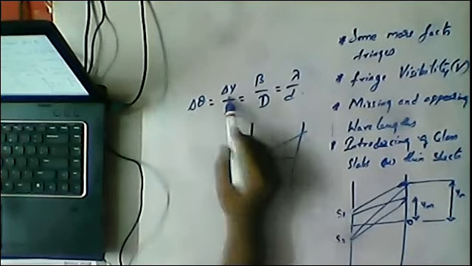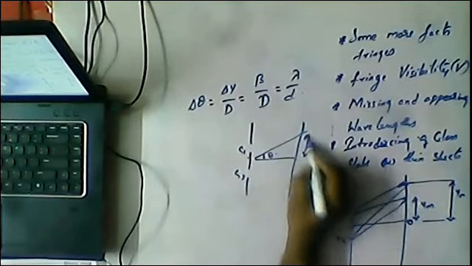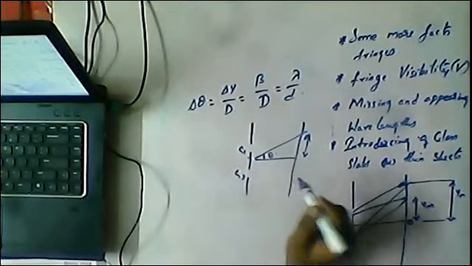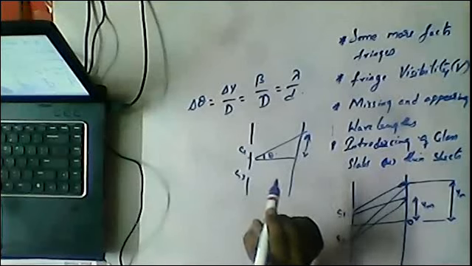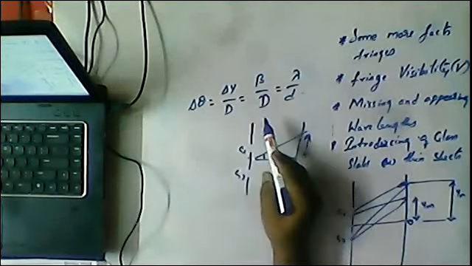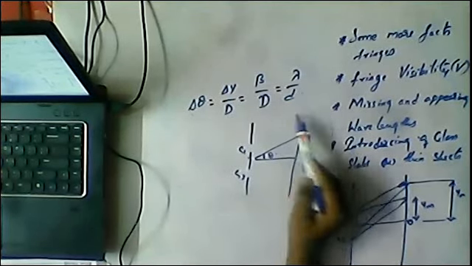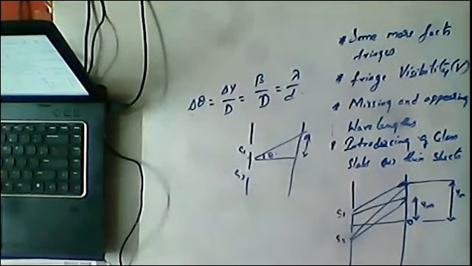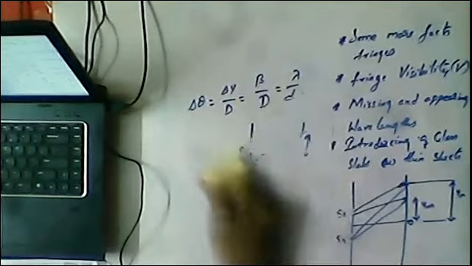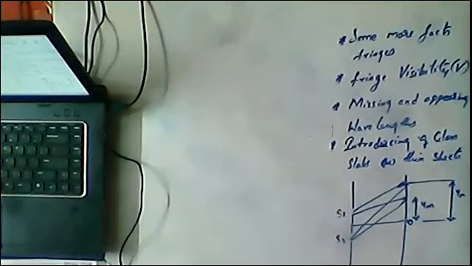Delta theta is equal to change in y, the distance, by capital D, or simply y by D, which can also be written as beta by D or lambda by D. So this is the formula for angular fringe width.